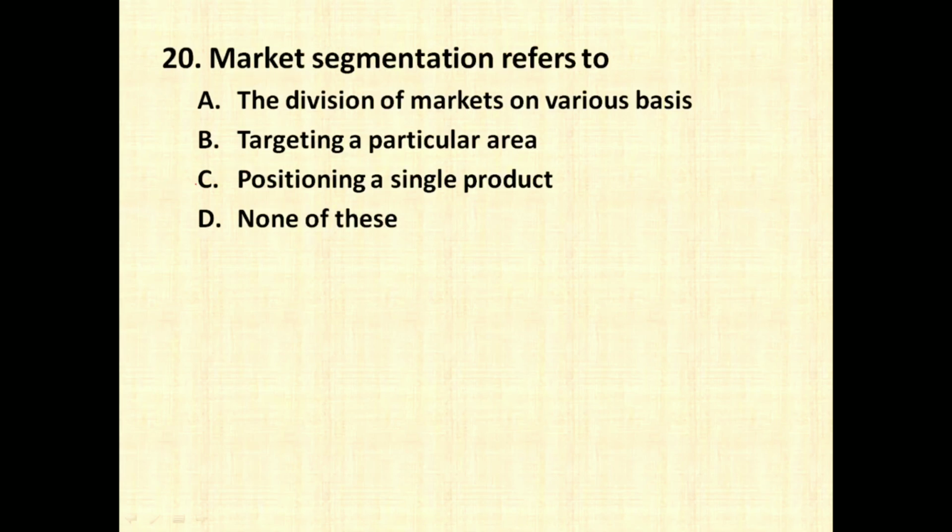Market segmentation refers to division of market on various bases, targeting a particular area, positioning a single product, none of these. So market segmentation is division of the market on various bases. So you divide the whole market into different parts or segments. Then when you choose a particular segment, it is called as targeting. And then when you want to develop as a leader or challenger in that segment, it is called as positioning strategy. So these are very important concepts of marketing, which is called as STP analysis. S stands for segmentation, T for targeting, and P for positioning.